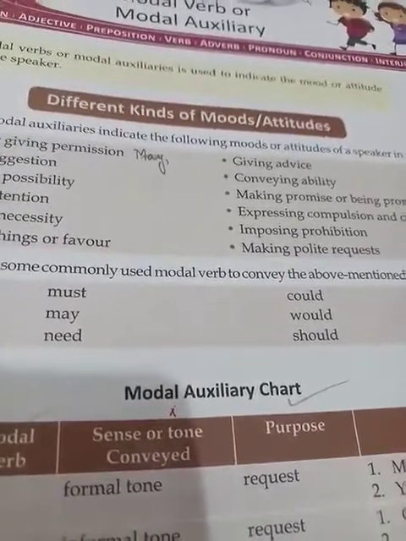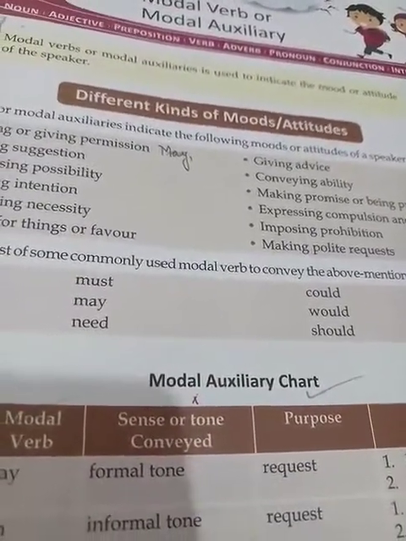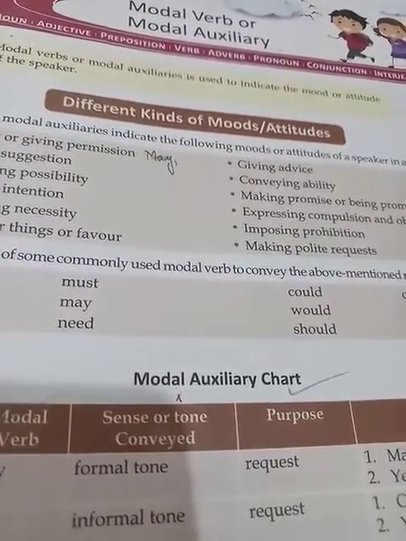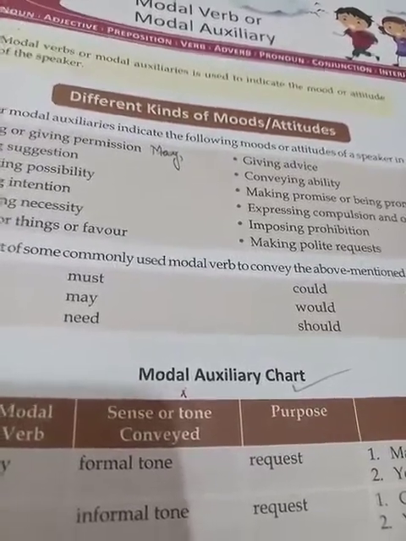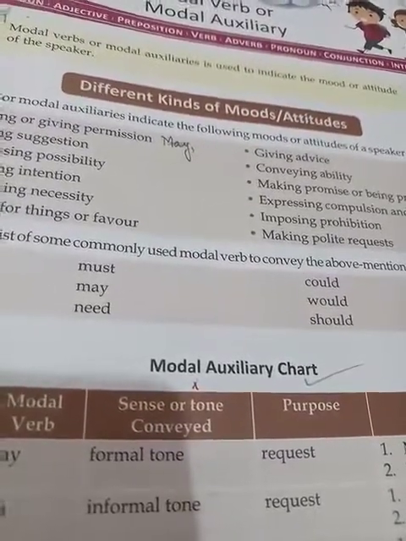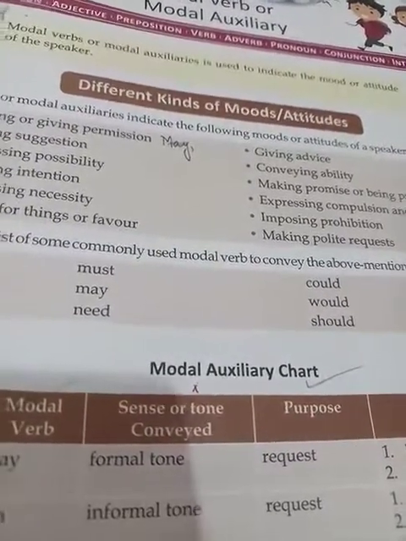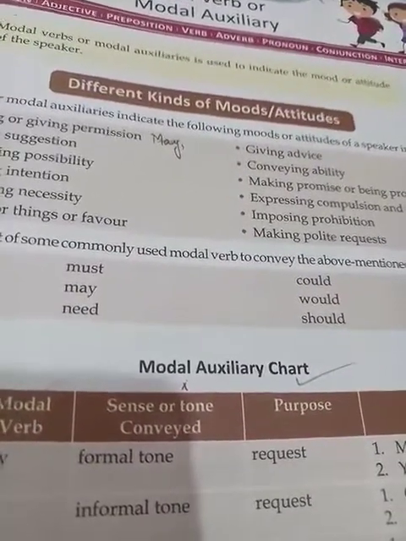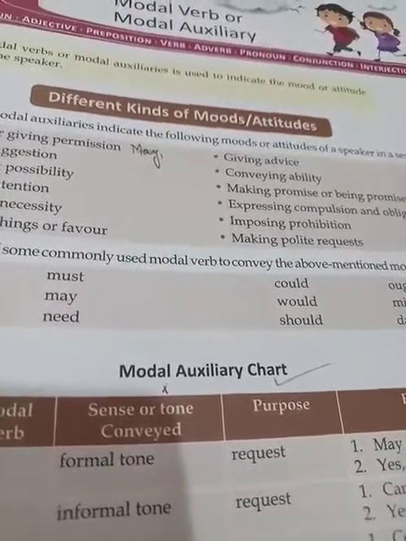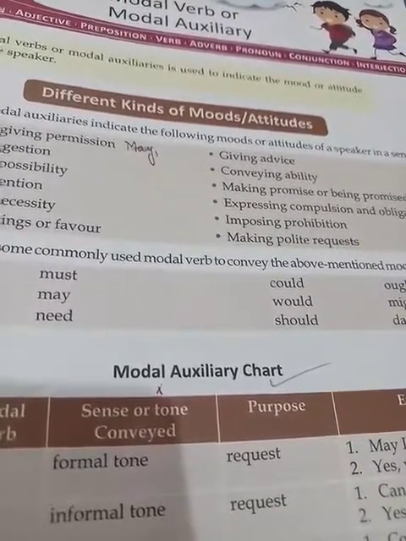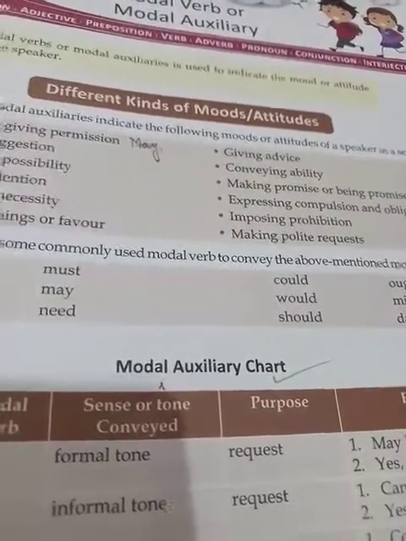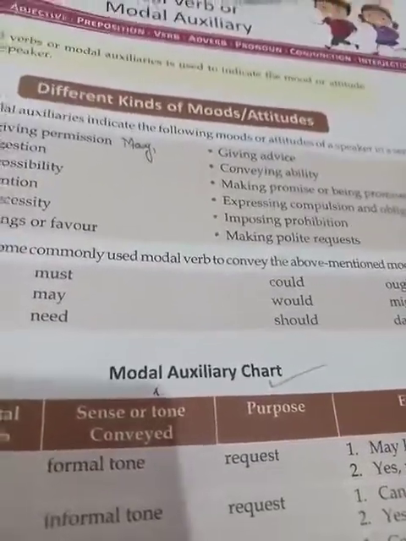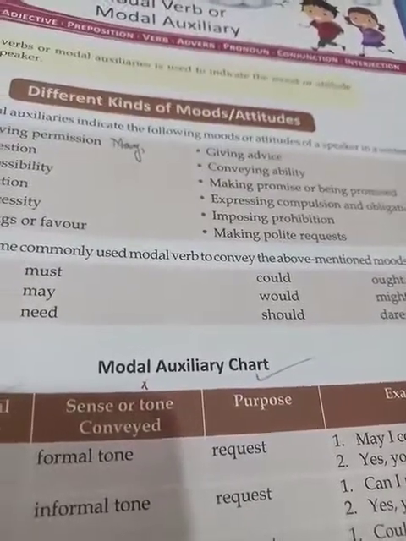Same way, may is the modal of present tense and might is the modal of past tense. May is used to express possibility, a wish, or a formal permission. Same way, might is used for possibility in past tense, formal permission in the past, and a wish in the past. Now, shall and will.